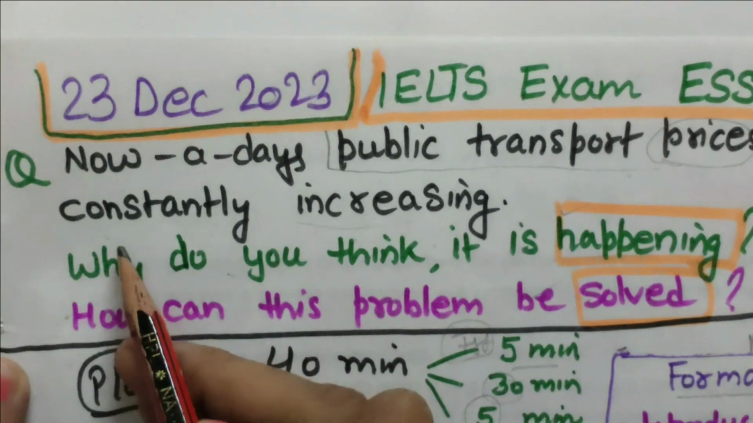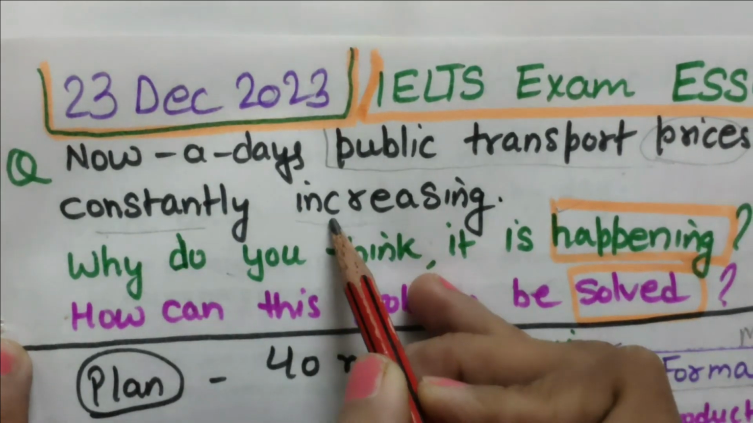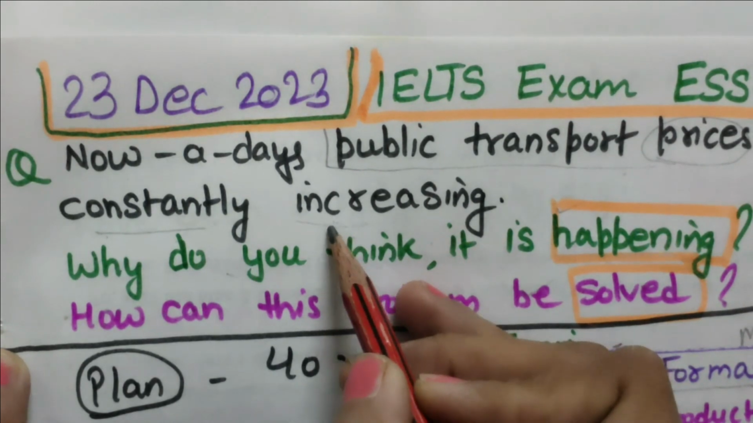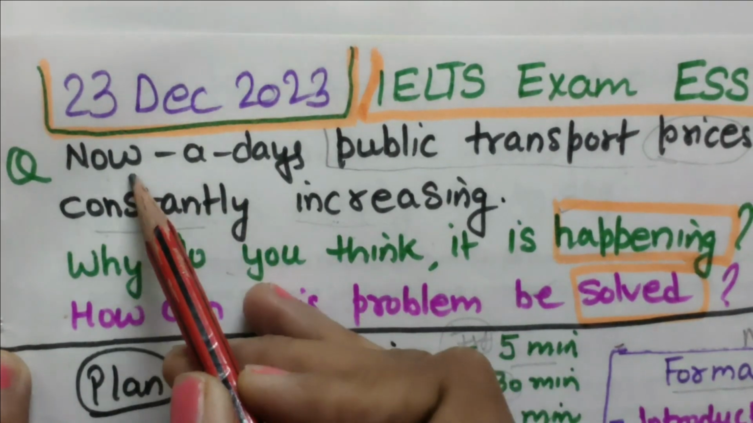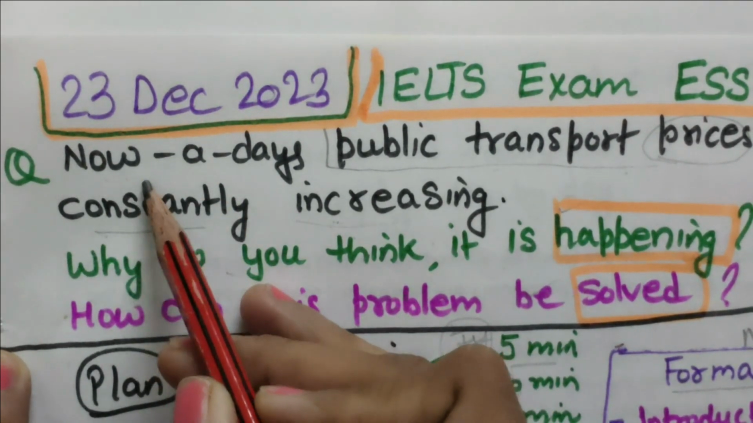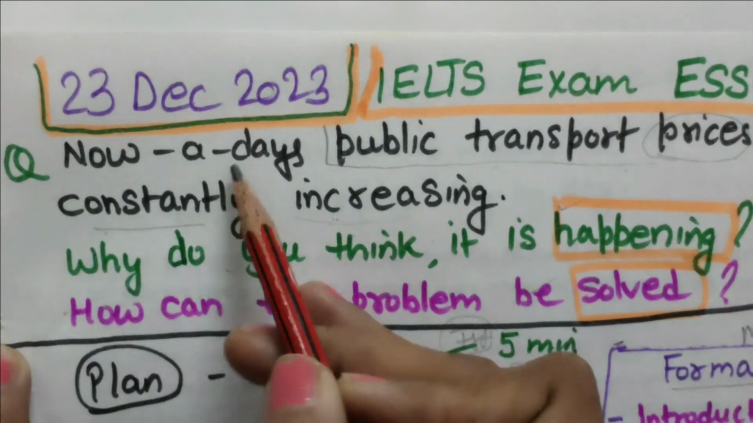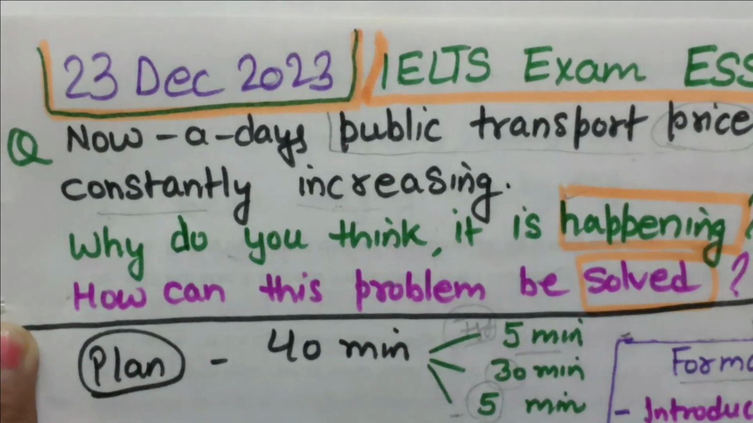For constantly you can use the word like regularly increasing. For increasing you can use the word surging or upgoing, you can use these words. Okay, so for nowadays you can use the words in modern times, or in this day and age, you can use these words. Nowadays they have already used this word. In modern times you can use.